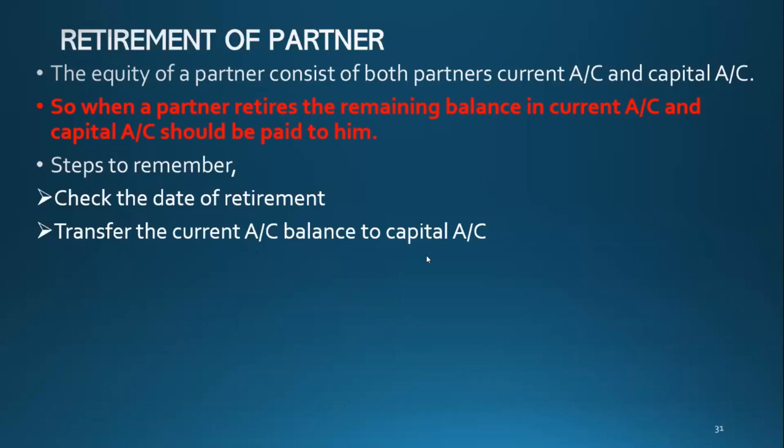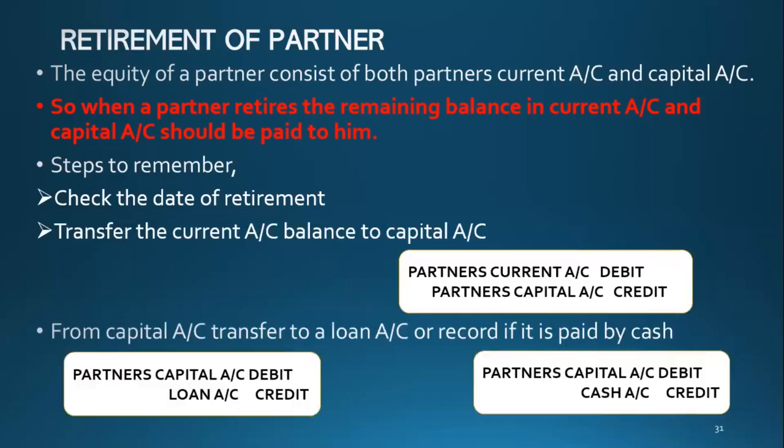So when you transfer, let's say the current account balance is 100 and the capital account balance is 500. When you transfer the current account balance to capital account, the total capital account balance will be 600. 500 plus 100, it will be 600. So we will learn this while doing a question. But these are the double entries, guys. I have given you the double entries. I am explaining why debit, why credit.